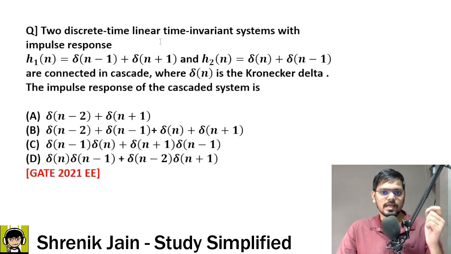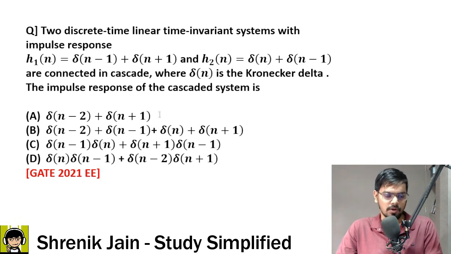Two discrete time linear time invariant systems with impulse responses h1 of n equal to delta of n minus 1 plus delta of n plus 1, and h2 of n equal to delta of n plus delta of n minus 1, are connected in cascade, where delta of n is the Kronecker delta. The question is: the impulse response of the cascaded system is what? A, B, C or D. So your time starts now.